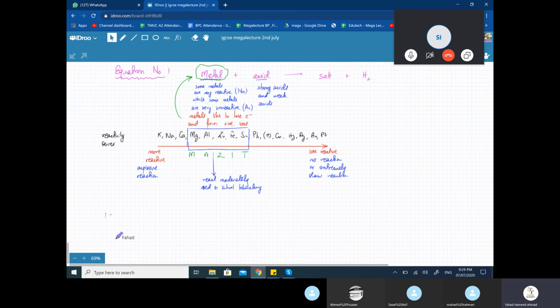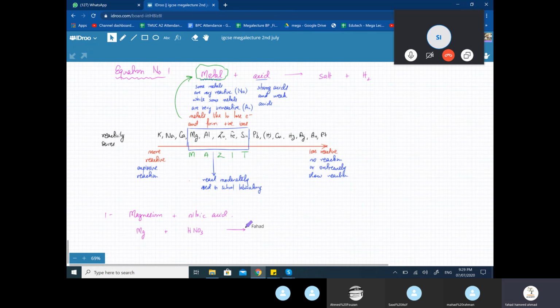Now you need two things. You need to know the formula of the polyatomic ions, the entire list, plus you need to know the names of the acids. So the first reaction is, let's say it's magnesium plus nitric acid, and I want to write down an equation. So it's going to be Mg, that's magnesium, reacting with nitric acid. You must know what the formula is. Nitric acid was made when H plus 1 and NO3 minus 1 got together. So this is nitric acid. You must know this formula by heart.